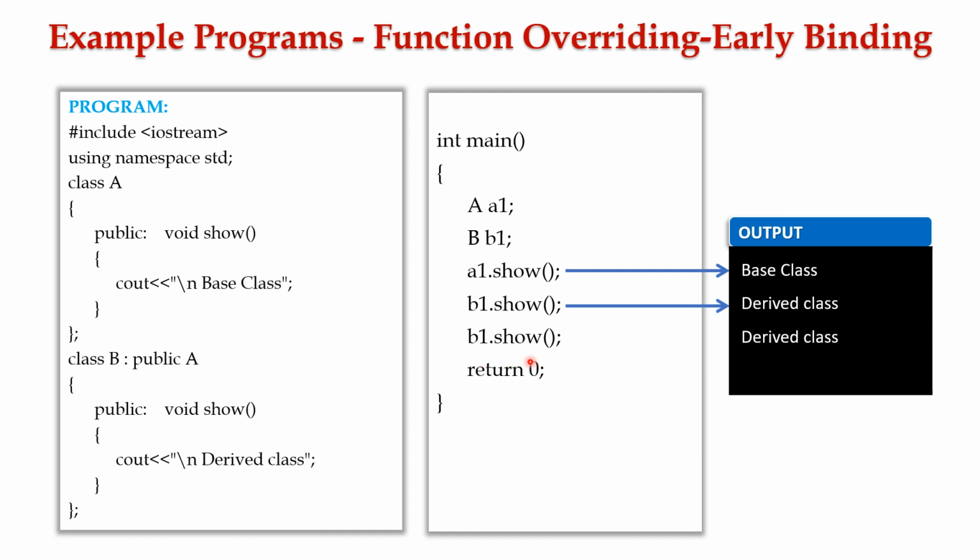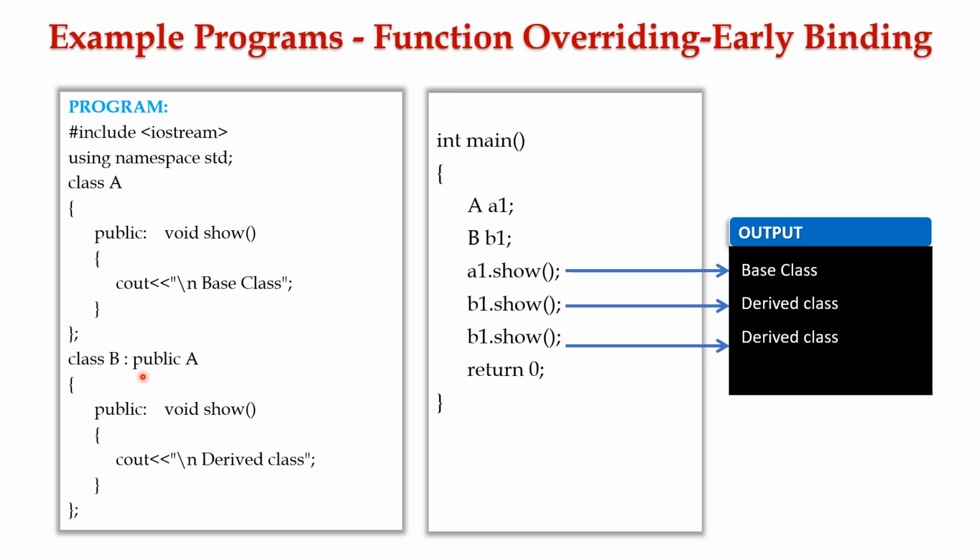The intention for this statement is to access the base class member function show. But here, since the prototypes of the show function available in class A and class B are similar, class B overrides the class A show function. Instead of accessing the class A show function, this statement accesses the show function which is available in class B. So it executes the show function and displays the message derived class as shown in the output to the user.